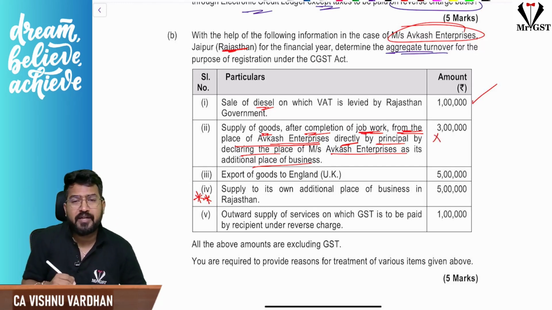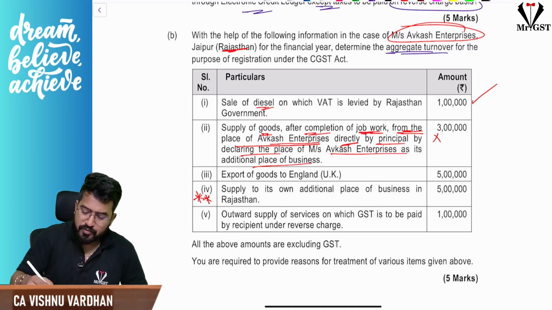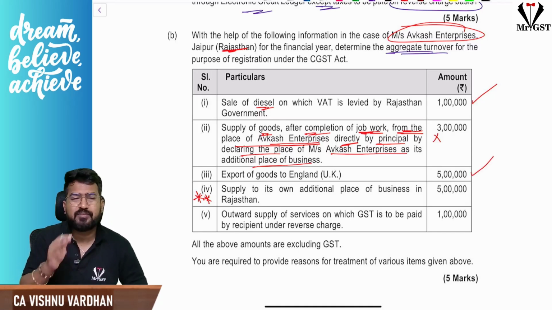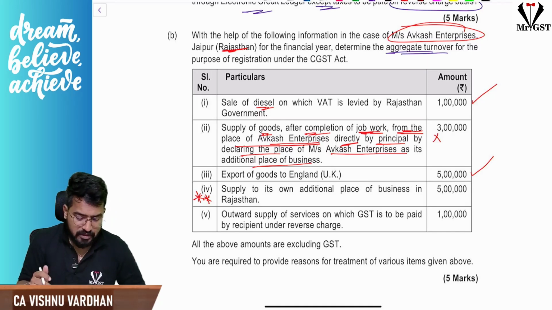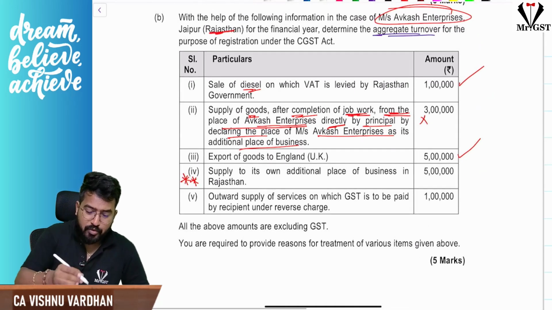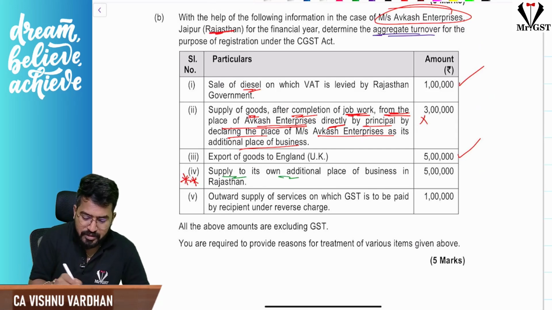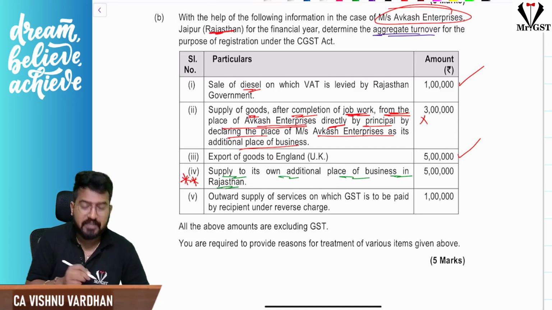So this will not be added in aggregate turnover. Next, export of goods. Yes, it is aggregate turnover. Simple logic: aggregate turnover is your outward supplies, whether taxable or non-taxable, all that. But one interesting point, as I was talking, the supply to its own additional place of business in Rajasthan.